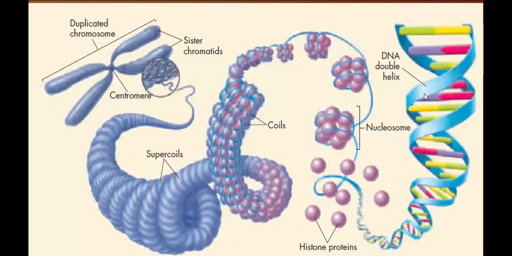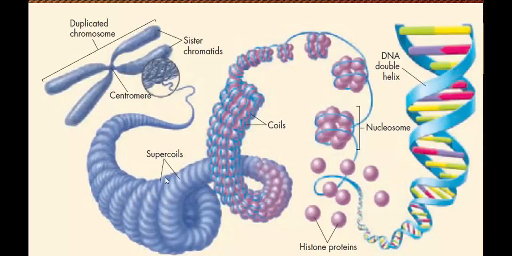So let's take a look at this picture. Here we have a centromere in the center. We'll be looking at that again. We have a duplicated chromosome. We have chromatids. Now, if we zoom in really close, we can find all these thread-like structures, and they're bound and wound tight together, and we call these supercoils.